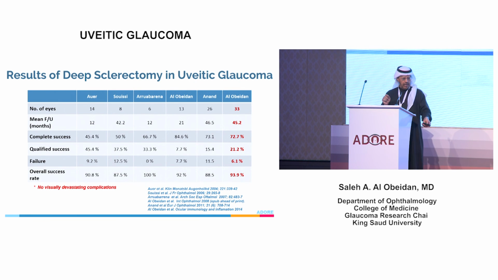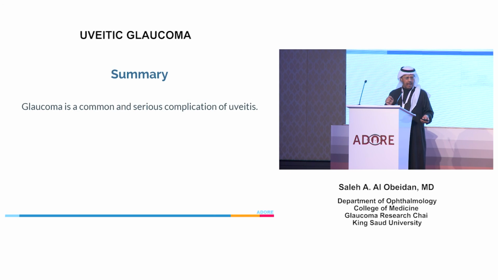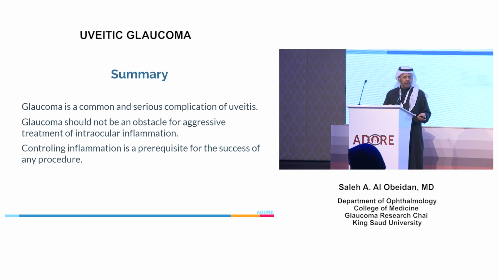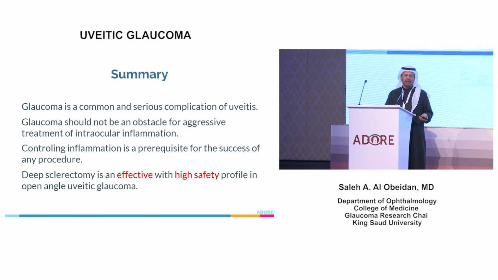So in conclusion, glaucoma is a common and serious complication of uveitis, and glaucoma should not be an obstacle for aggressive treatment of intraocular inflammation. This is a very important point, and controlling inflammation is, as I mentioned, a prerequisite for the success of any procedure you do, whether deep sclerectomy, trabeculectomy, or tube surgery. It's mandatory to really control the inflammation first, otherwise nothing will be successful.